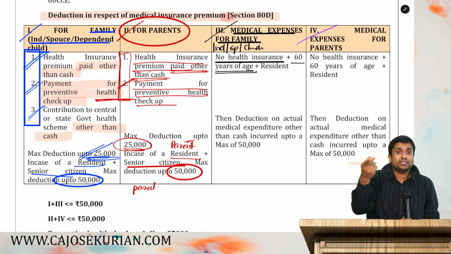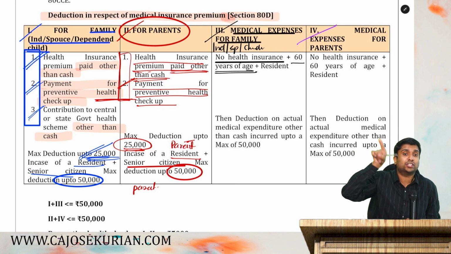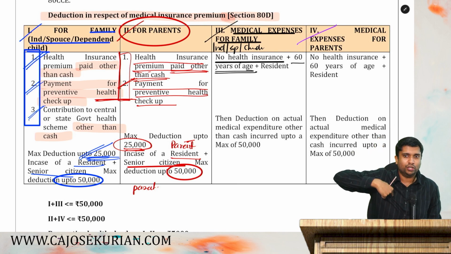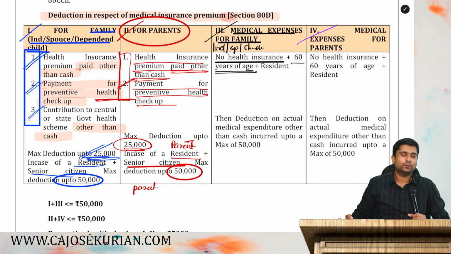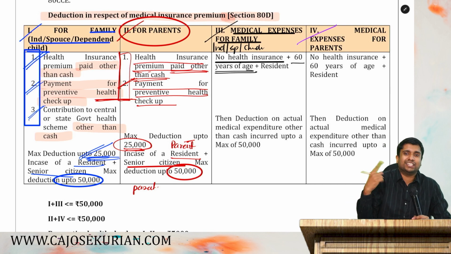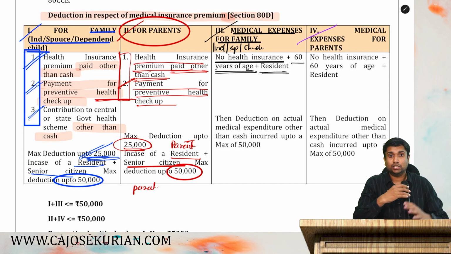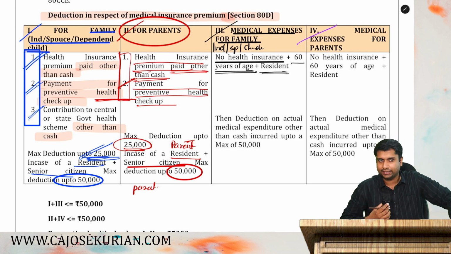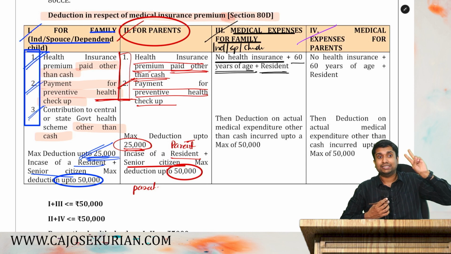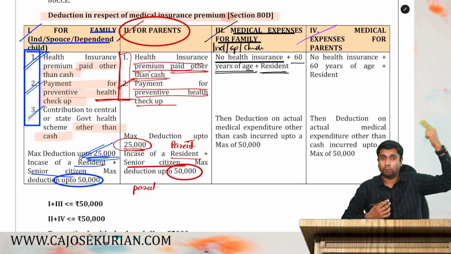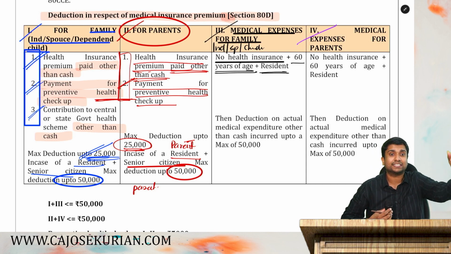Number 2, 60 years of age. The person who has suffered medical expenditure should be at the age of 60 years. That means your spouse or children should be aged 60 or plus. Then that person who has suffered medical expenditure should be a resident. So 3 conditions that you have to satisfy. Condition number 1, there shouldn't be any health insurance. Condition number 2, the age should be 60 or more. Condition number 3, that person should be a resident in India.